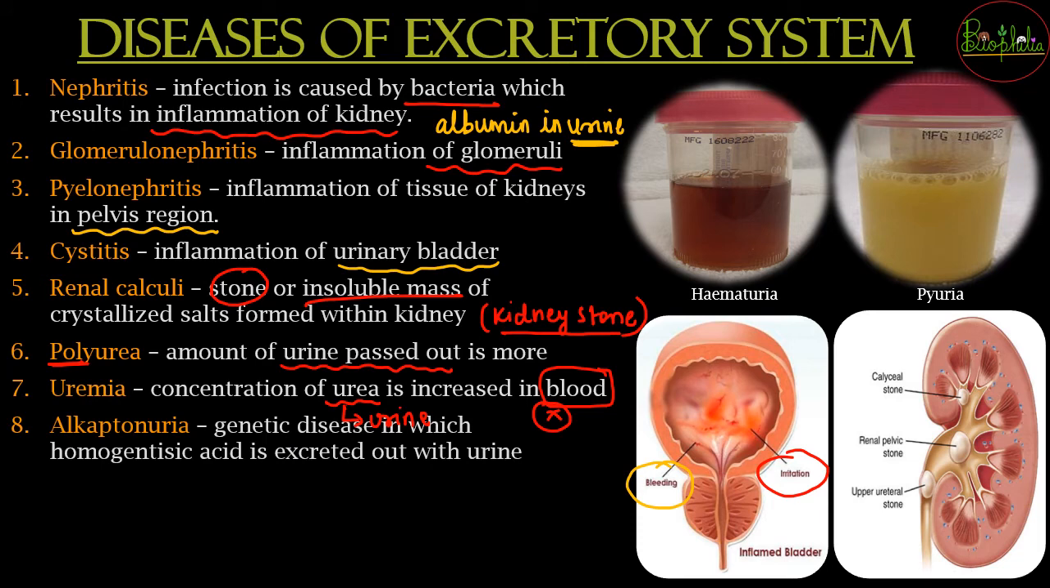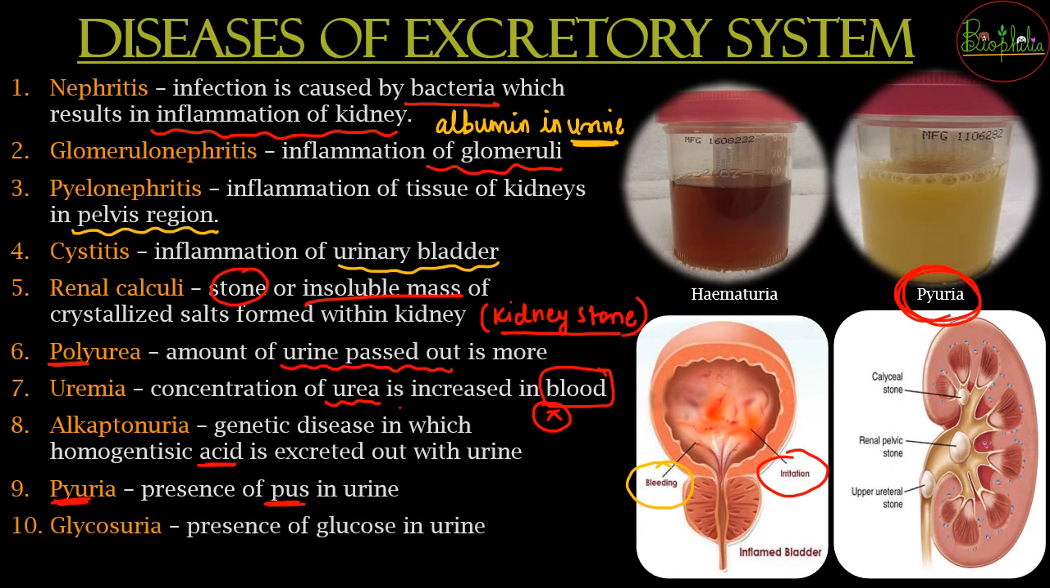Next is going to be alkaptonuria, which is a genetic disease. In this genetic disease, there is a sort of acid which is getting excreted out in the urine. The next is going to be pyuria. Pyo is related to the word pus. So there is going to be pus in the urine. And here I have tried to show you the image of the urine sample of a person having pyuria.